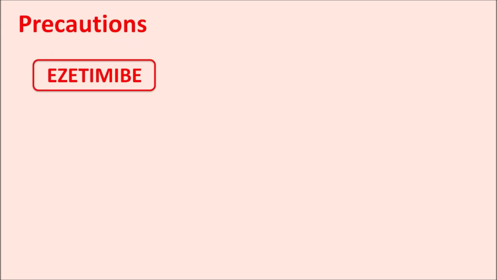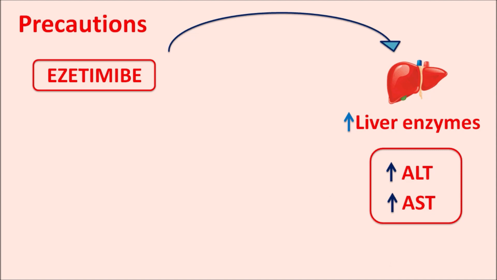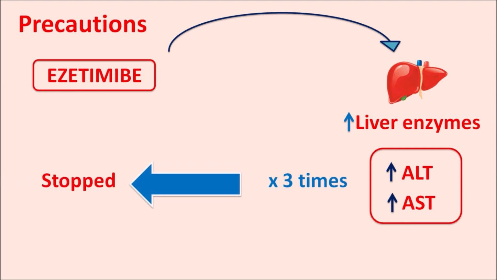One of the important precautions of ezetimibe is that, just like the statins, it can affect the liver functionality such that liver enzymes can be elevated. So the alanine transaminase levels, ALT levels, as well as aspartate transaminase levels can be elevated by this ezetimibe. And when these liver enzymes are elevated by 3 times of their upper normal limit, then this drug should be stopped. Otherwise, this drug should not be used in combination with the statins in order to reduce further liver dysfunction in the patients.